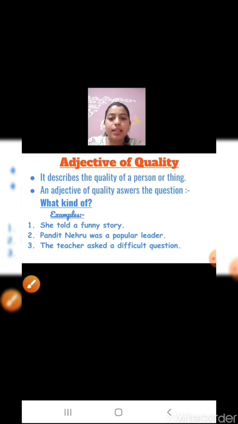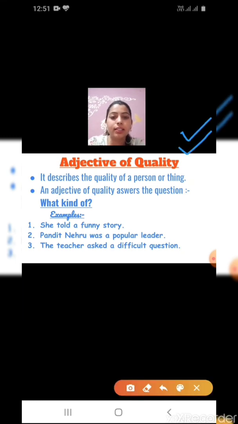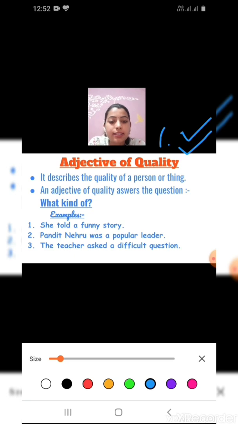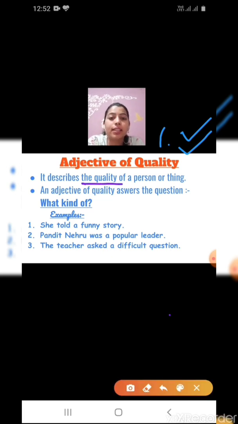First one is adjective of quality. What is it? Now its meaning. It describes the quality of a person or thing.